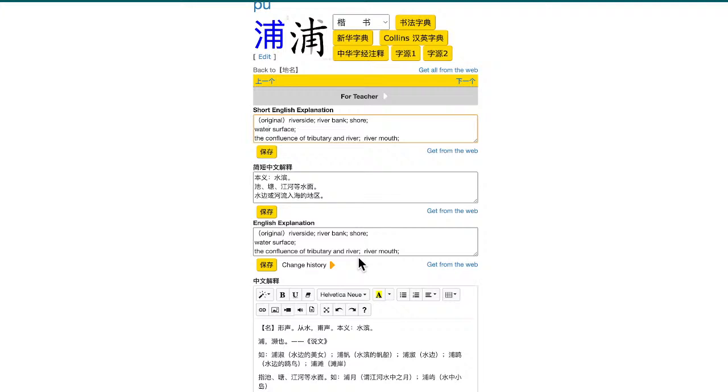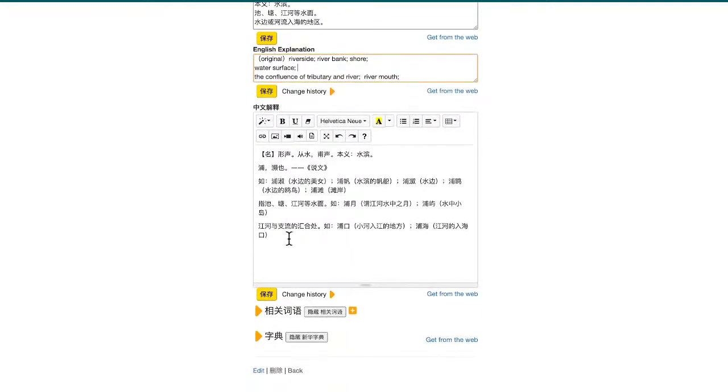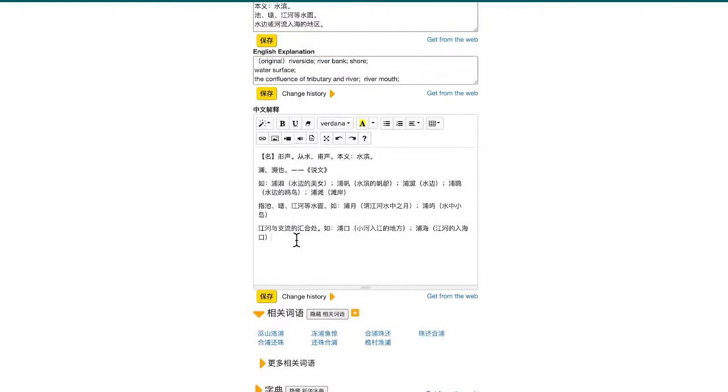Those places often have 浦 in them, for example 黄浦, 黄浦江, 浦江, 浦口. Basically it's a place where either the river goes into the sea or a small river goes into a bigger river. That place is called a 浦.